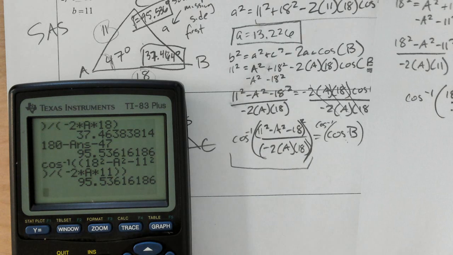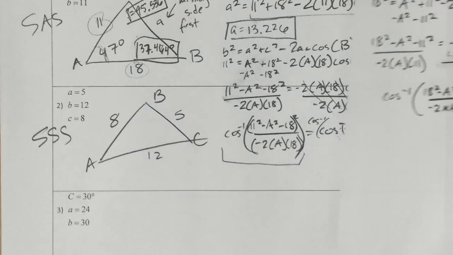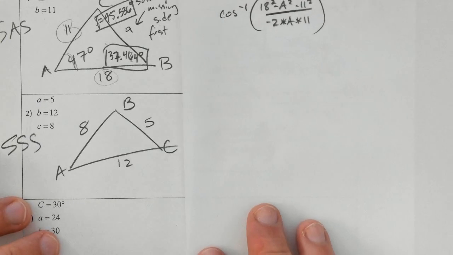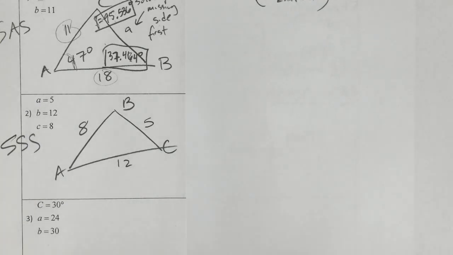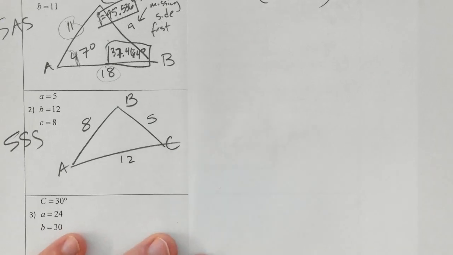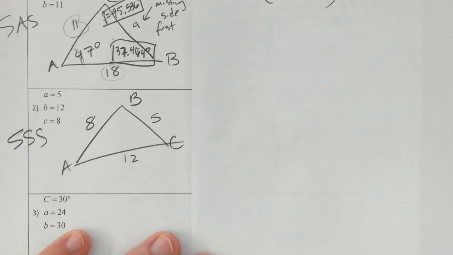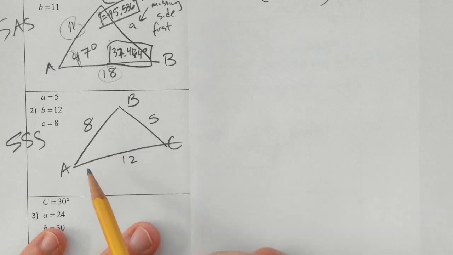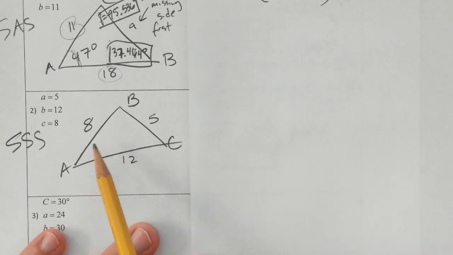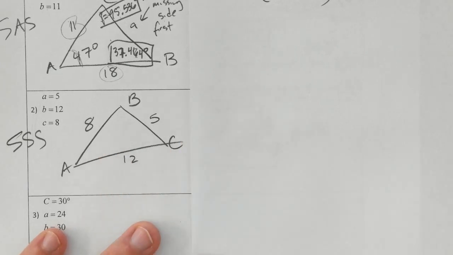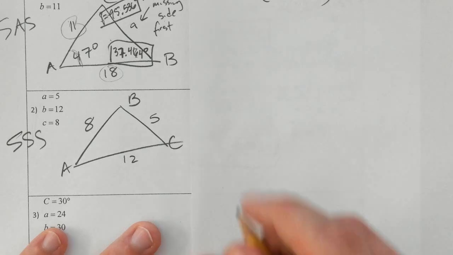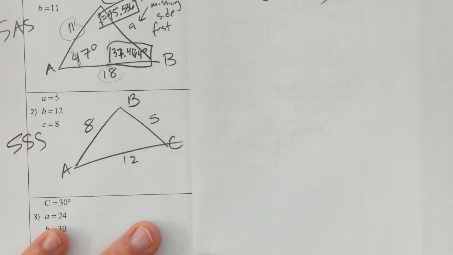Okay, so we'll look at number 2 here. I don't have to use my other sheet of paper. So in this triangle, we don't have any angles. We just have all 3 sides. So our process is going to be really, really similar to what we just did. We can start with any side. It doesn't matter which one at all.